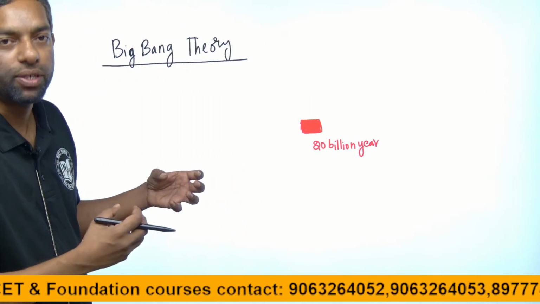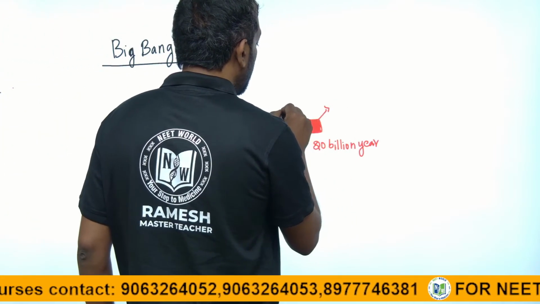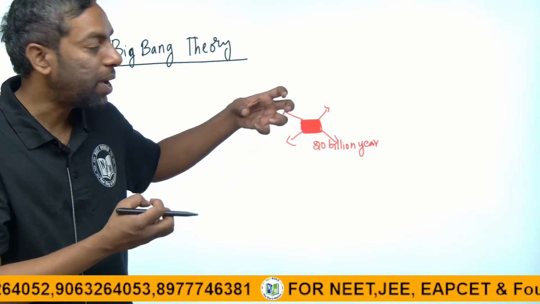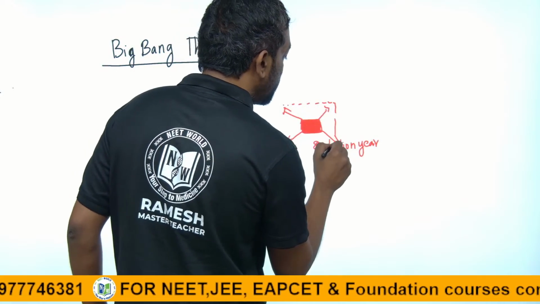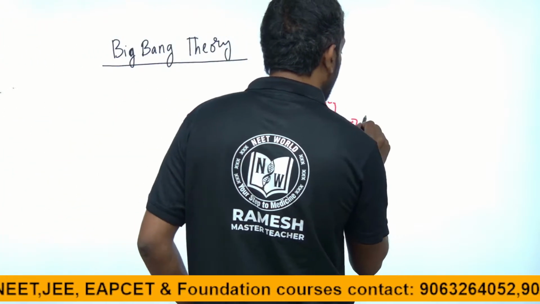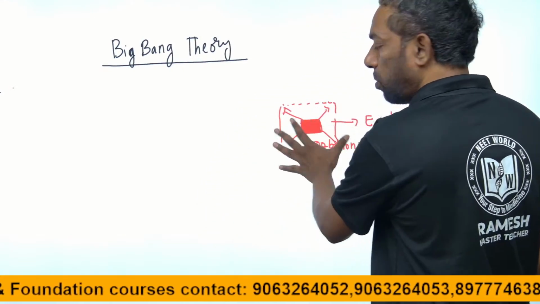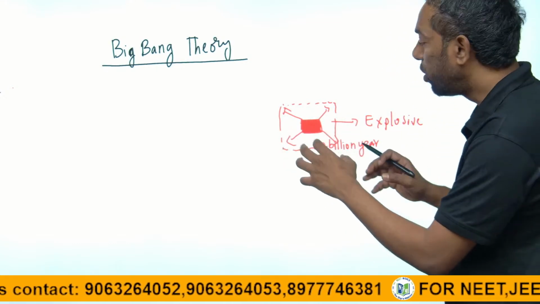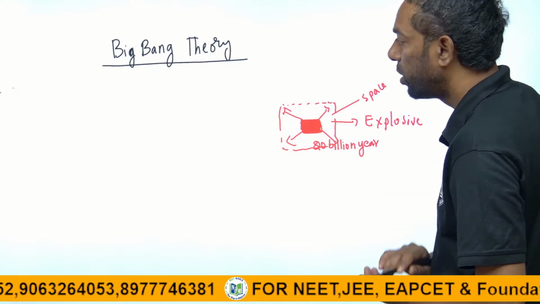This tiny particle suddenly exploded and expanded into certain extensions of space. It is one area of space that expanded suddenly and explosively. About 20 billion years ago, this tiny particle suddenly exploded and expanded into space, okay.